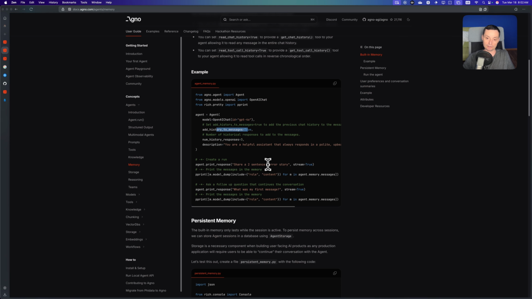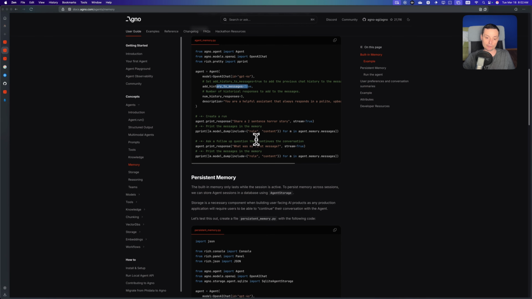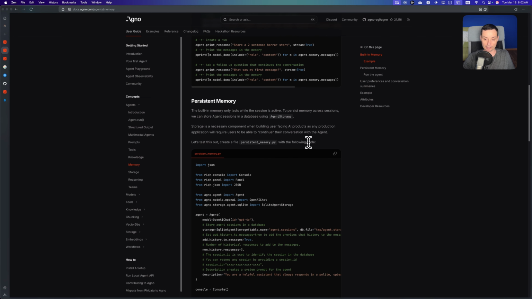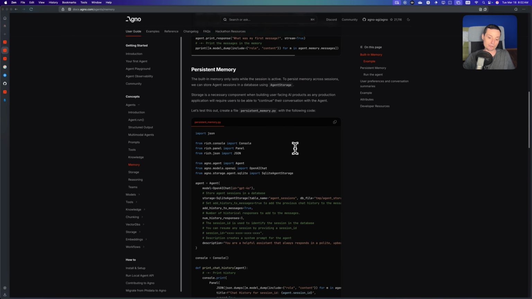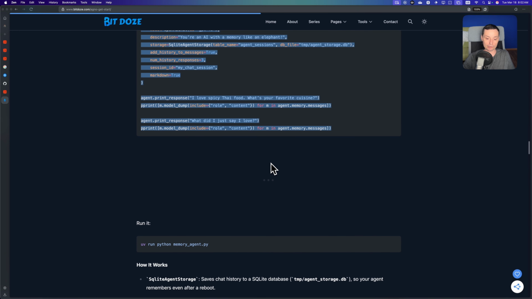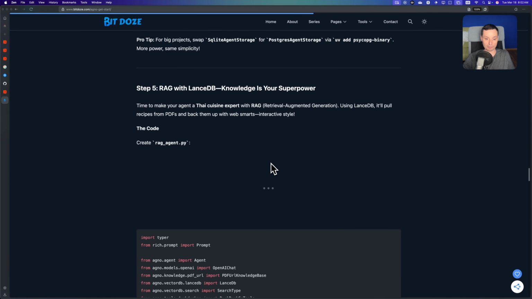You can just use it for that session if you want, but if you want to have a persistent memory, you can go and do it like this with the SQLite agent storage. So you can easily add the memory in here. Again, you can use other memory stores if you want to work with memory. This is just to demonstrate the basics of Agno and how it's working. Okay, so we've created a memory, and here I've explained everything.